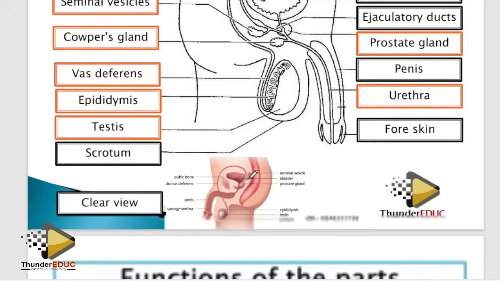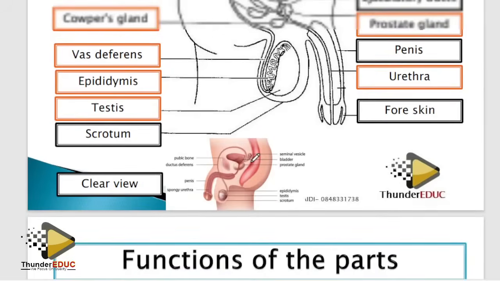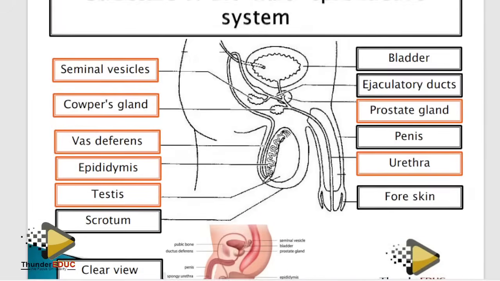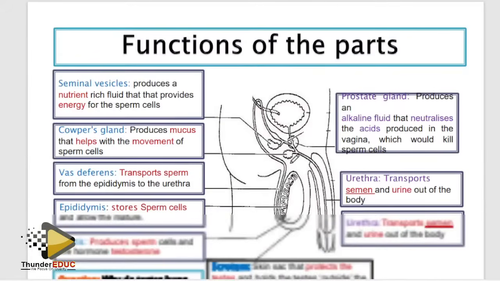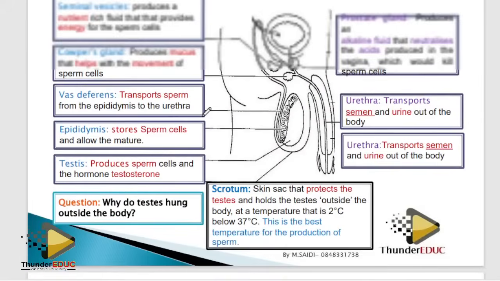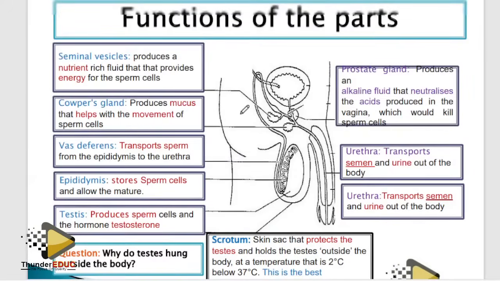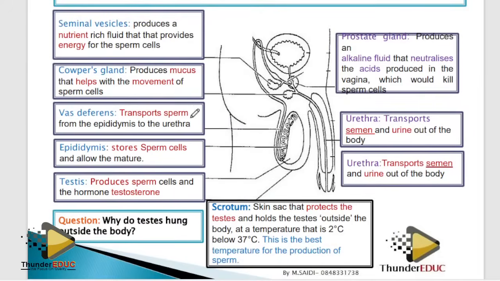So labeling, you must know. Girls, I know you know this better than boys. If they bring this, there is no way you, a girl, will fail this. I don't know why you know it better than boys, but you'll tell us in the comment why. Anyway, let's go to the functions of the reproductive structure.